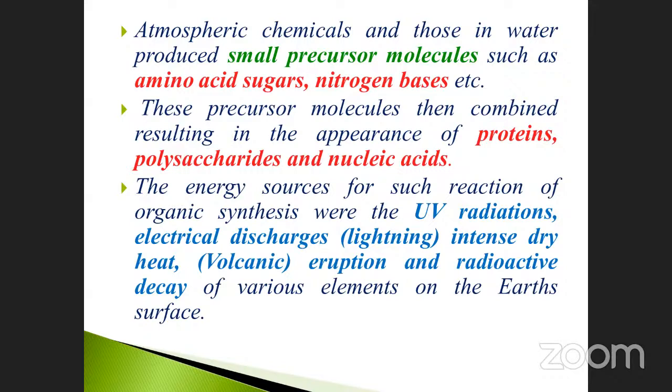And finally, when it grows continuously, what happens? It also changes, physiological changes which occur as a result of the formation of other components. Other components means what? Protein, nucleic acid, and also lipids. These are the small precursor molecules in the first stage. After that, the precursor molecules combined, resulting in the appearance of the protein molecules. Because protein is also made up of the combination of more than one amino acid, by the help of which bond?